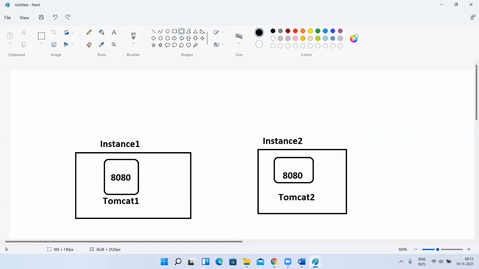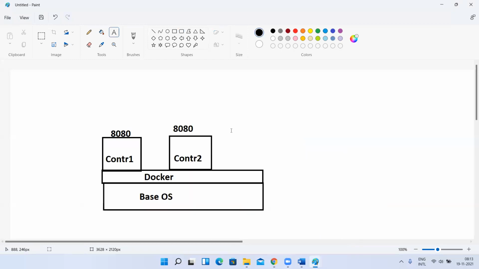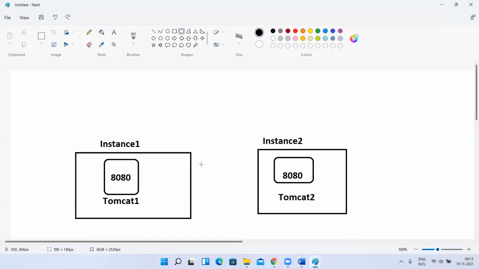Okay, good. Now let me go to the container part. So here you are clear, right? Each instance will have a separate port number and separate IP address, either a public IP or private IP. Each instance will have its own private IP and public IP.